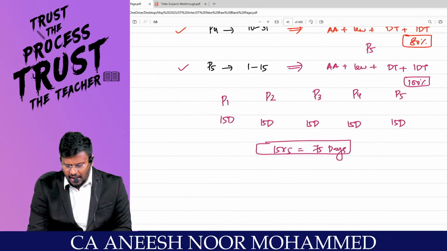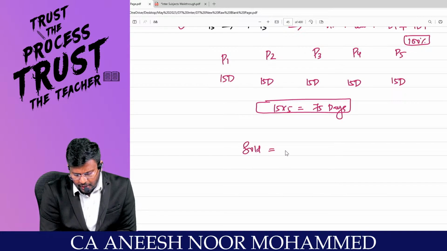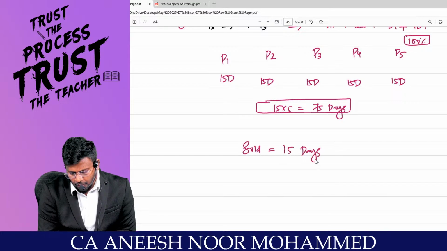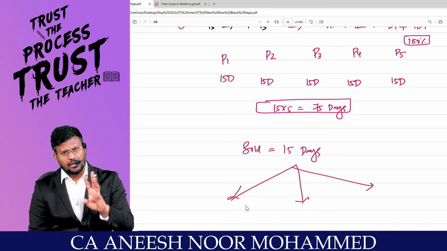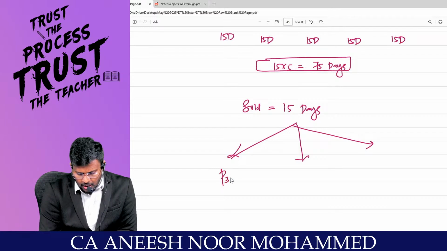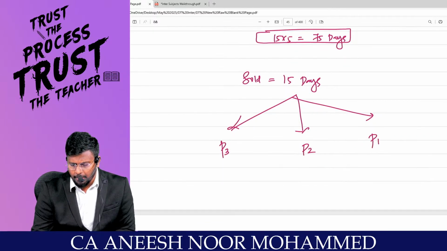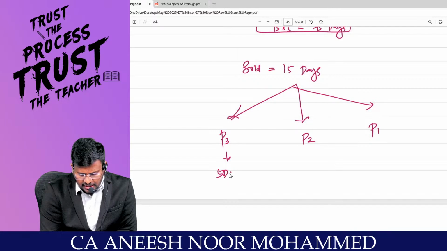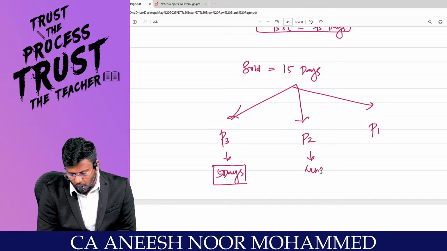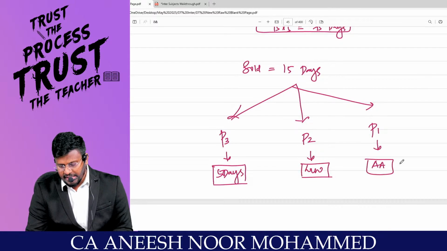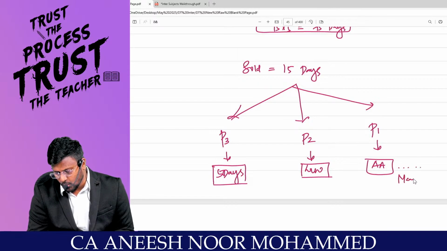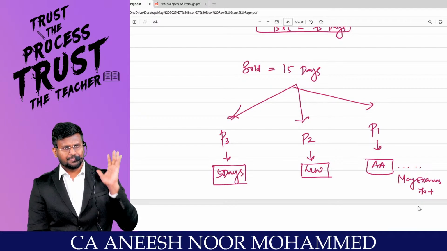Still, we are having a solid 15 days before us for the examination. These 15 days you can classify into 3 categories. For paper number 3, paper number 2 and paper number 1: the last 5 days revise tax. The next 5 days revise law. The next 5 days revise advanced accounting. Exactly after this you will be having your May exam. You can ensure you are 70 plus in each subject.